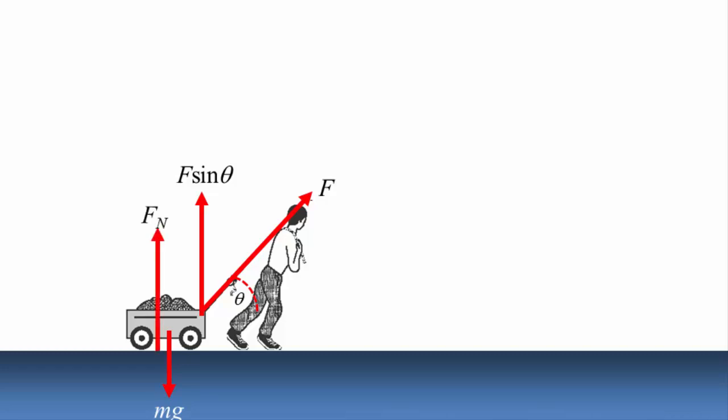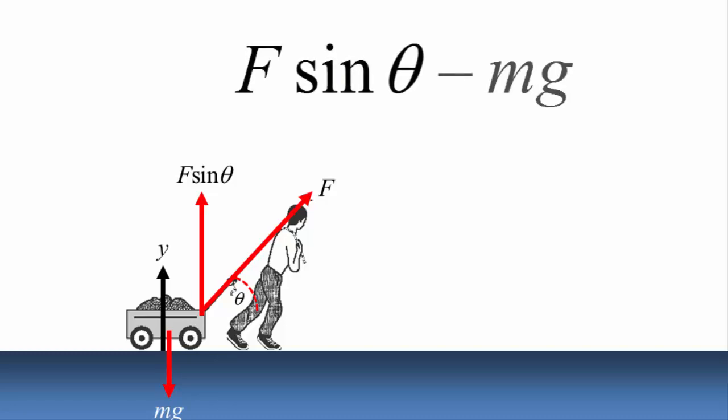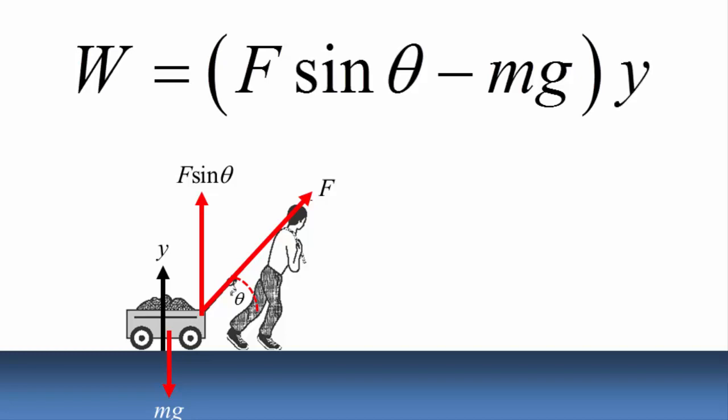However, if the upward force is greater than the weight of the cart, then that force would cause the cart to lift and rise in the vertical direction. So there is vertical displacement. If there is such displacement, then there is also work done in this direction. The force that does this work is the difference between the upward applied force and the weight of the cart. So the work done in the vertical direction is the net force in the vertical direction multiplied by the vertical displacement.